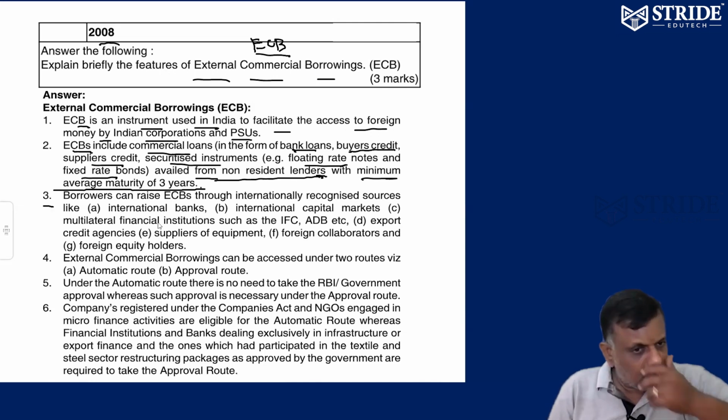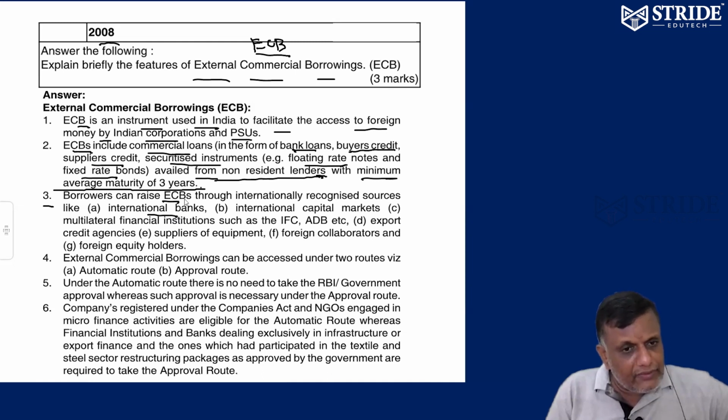Next, third one. Borrowers can raise ECBs from internationally recognized sources. I'm a borrower raising funds through ECB. I can raise ECB through international banks, the international capital market, and multilateral financial institutions such as IFC and ADB. Export credit agencies too. Also suppliers of equipment, foreign collaborators, and foreign equity holders. These are the sources available.